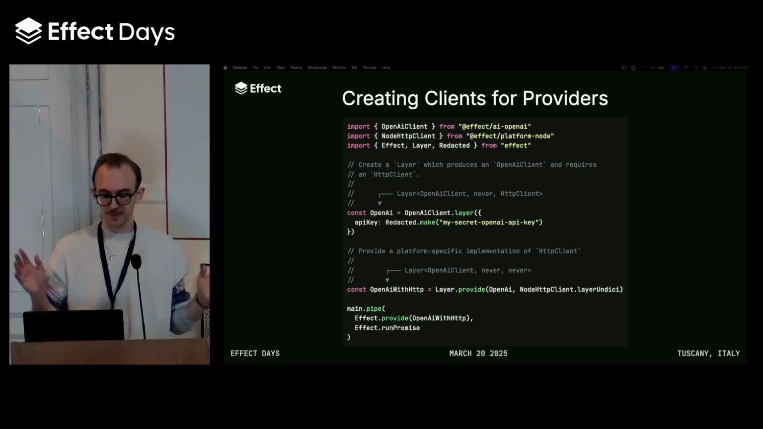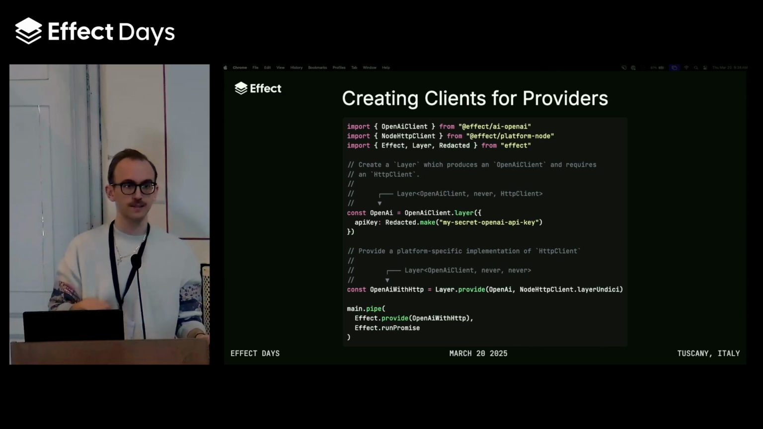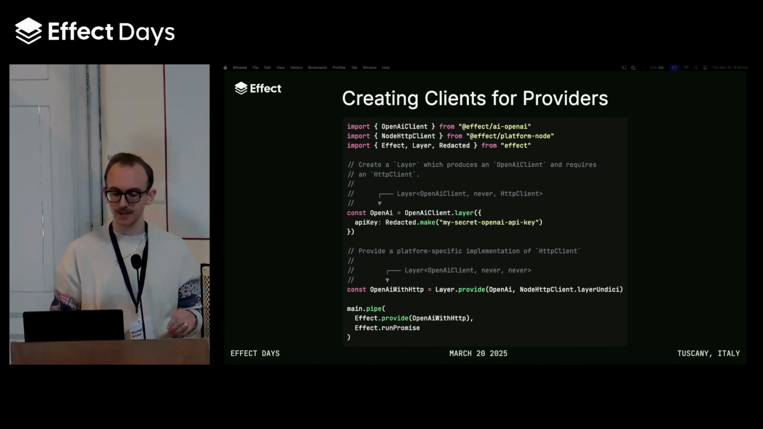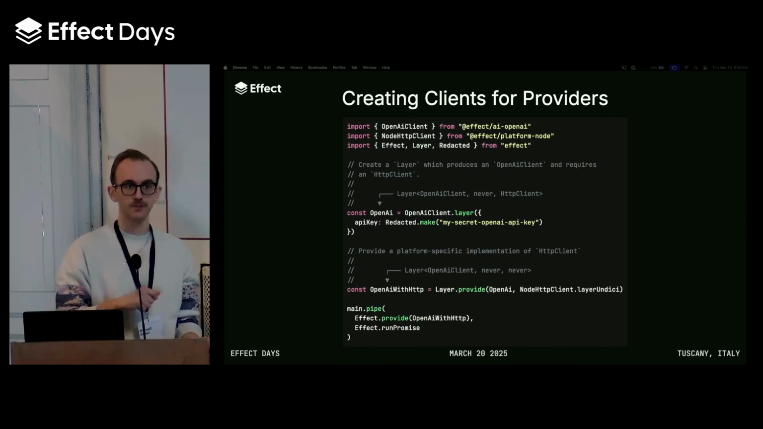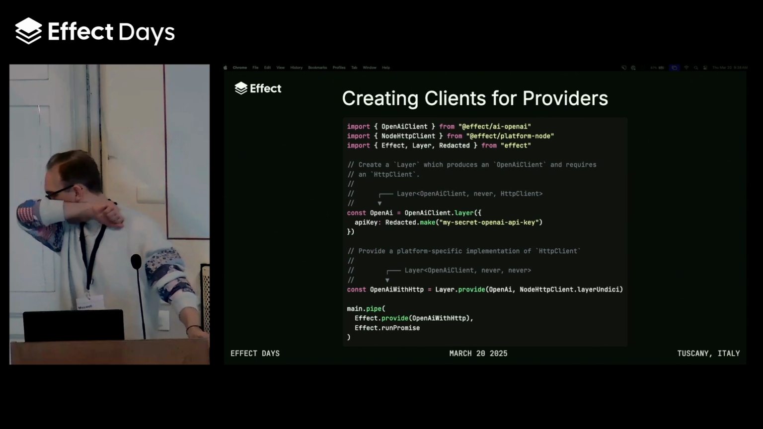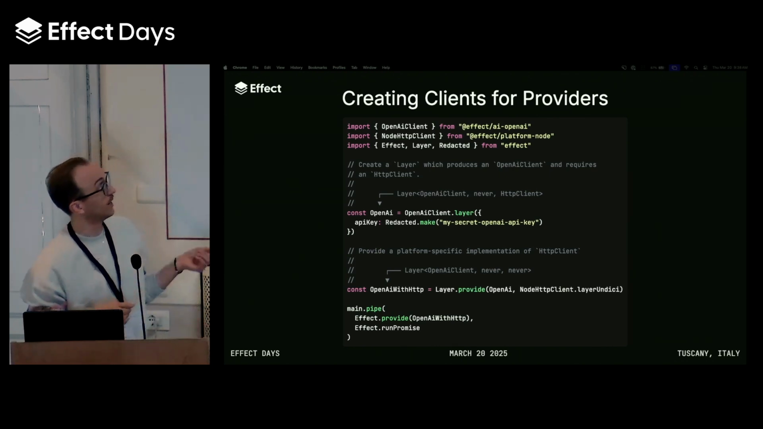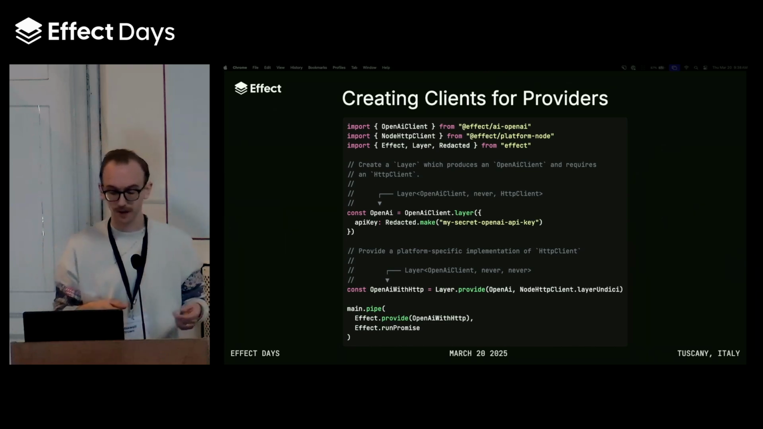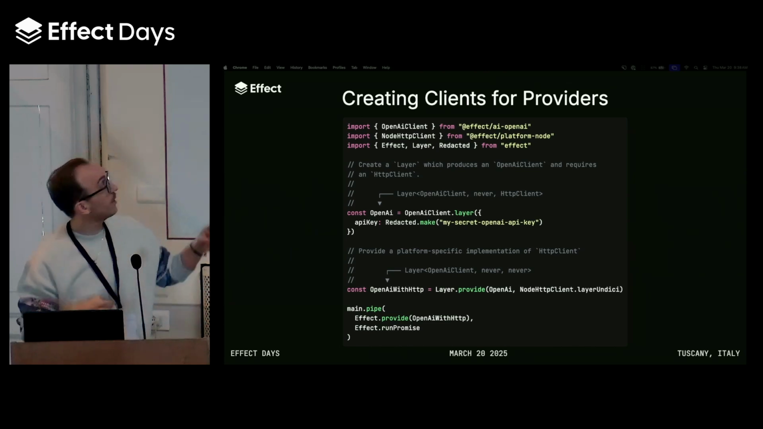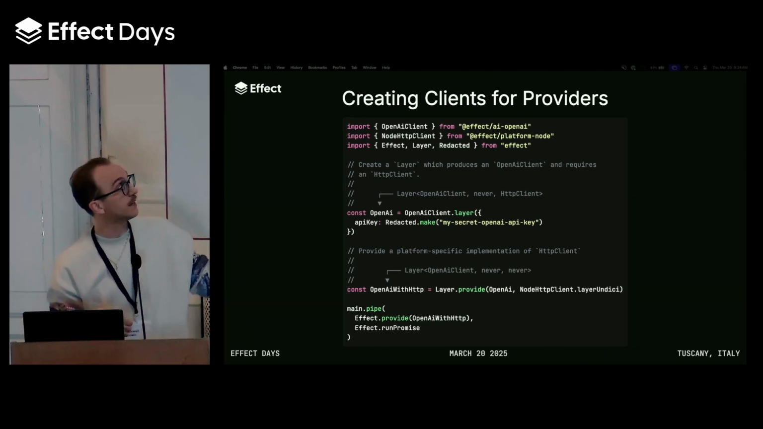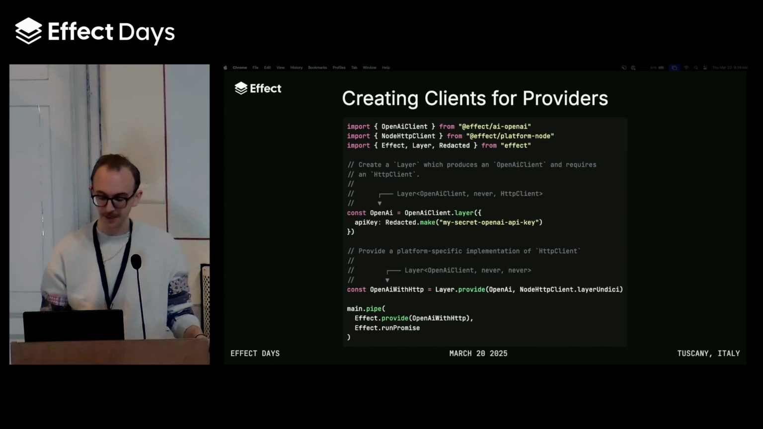So up until this point, we still have the need to create clients that we can provide to our program so that we can finally make it runnable. And each of our integration packages export modules that make it really easy to create clients as well. In this case, we're using the OpenAI client module to create a layer that will produce an OpenAI client, and it ends up requiring an HTTP client implementation, which we'll talk about in a second.